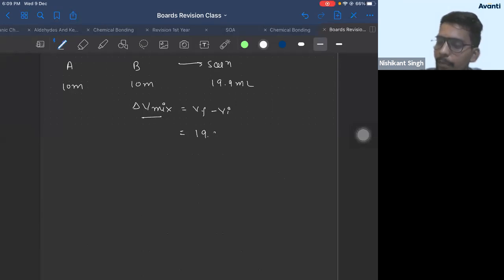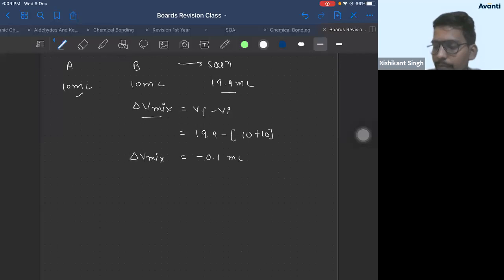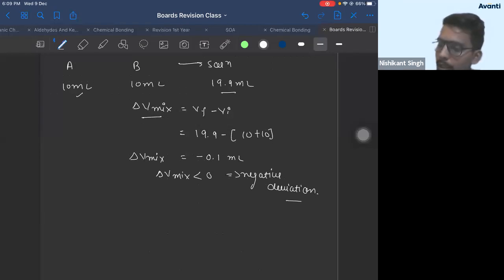Final volume is 19.9 solution minus initial volume of solute and solvent, 10 plus 10. So you'll get minus 0.1 ml. So since delta V mixing is negative, less than 0, therefore it is negative deviation. Okay? So I hope you are able to do this. Let's move ahead to colligative properties.